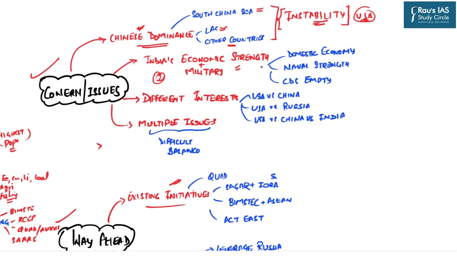The reason for saying this is that our GDP is far below China. Our manufacturing bases still do not compete with China. The potential of special economic zones is also lower as compared to China. Further, as far as military ammunition is concerned, we have a lesser number of arms and ammunition.